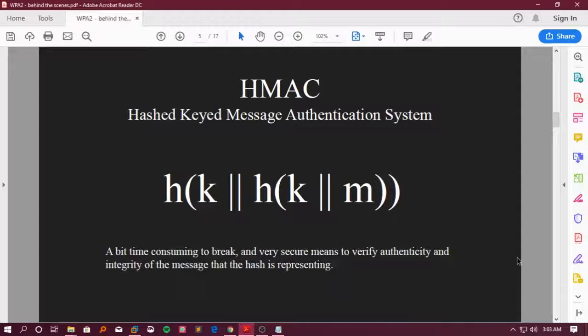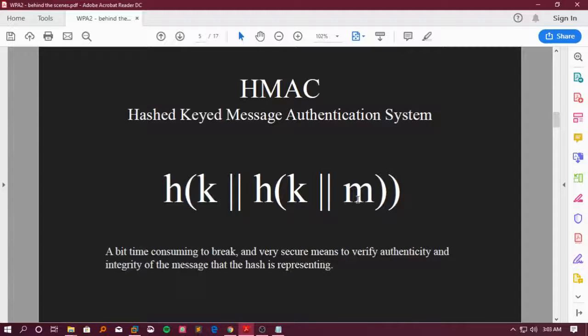So when I was talking in the previous video about using SHA-1 in a slightly different manner to make it more secure, I was talking about HMACs, or hashed keyed message authentication system. So what happens in an HMAC is, if we take two examples, it would be easier to understand.